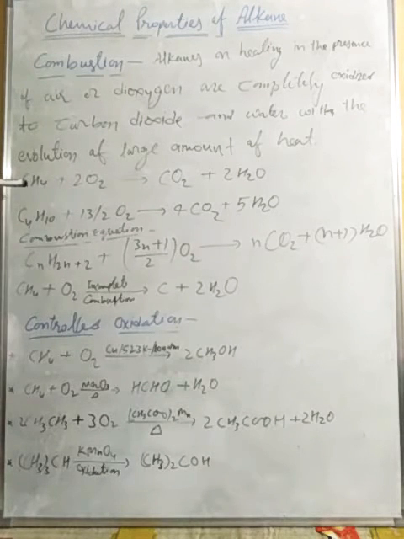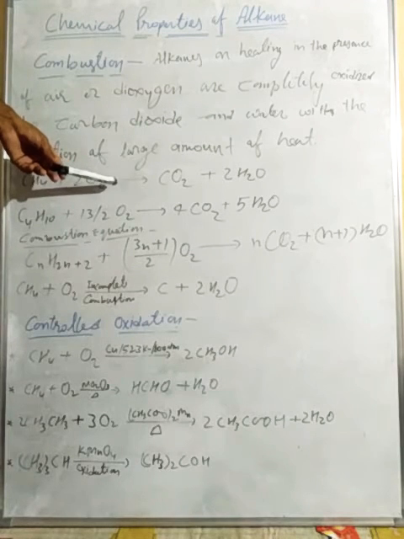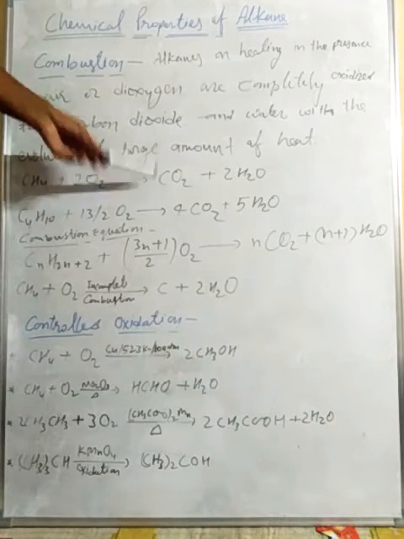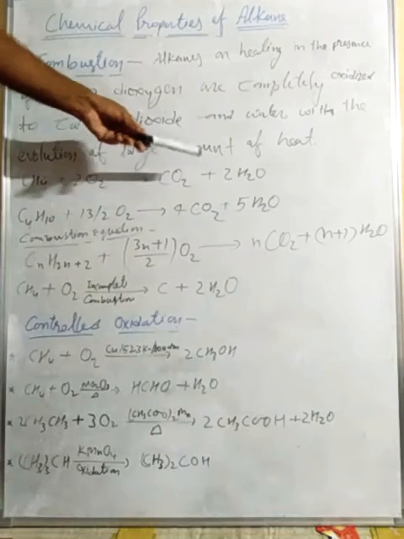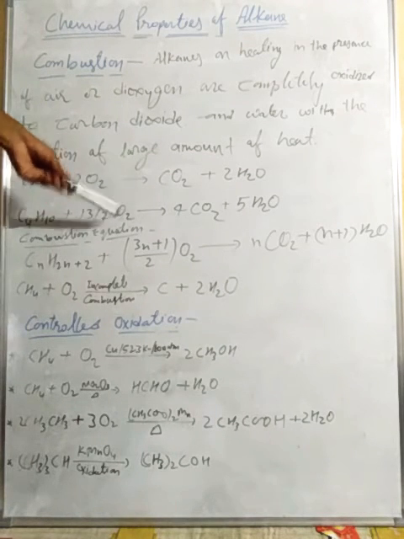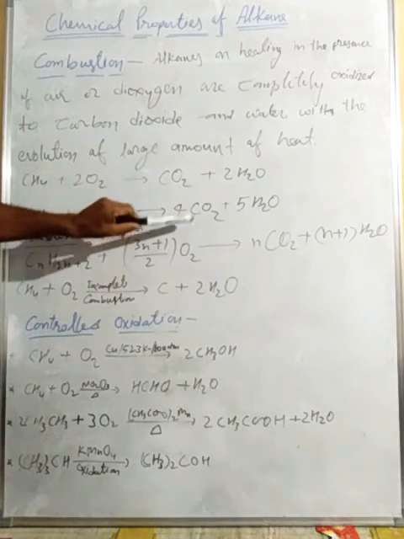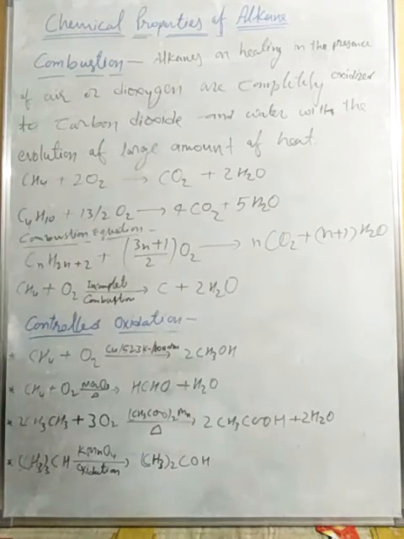Here CH4 plus 2O2, on heating, forms CO2 plus 2H2O. This one is also an alkane, plus 13/2 O2, on heating forms 4 molecules of carbon dioxide and 5 H2O.